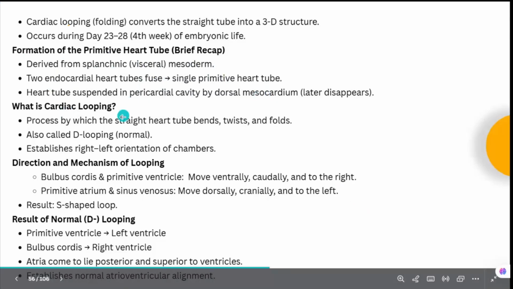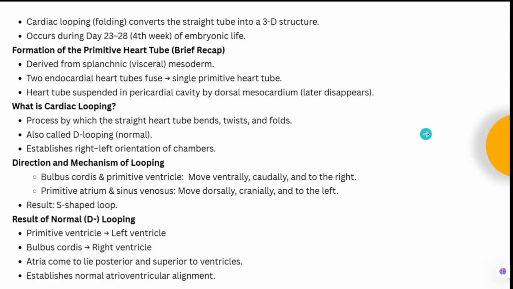So what is cardiac looping? It is the process by which the straight heart tube bends, twists, and folds. It is also called D-looping, which is normal. Okay, it establishes the right-left orientation of the chambers. What is the direction and mechanism of looping? The bulbus cordis and the primitive ventricle move ventrally, caudally, and to the right.